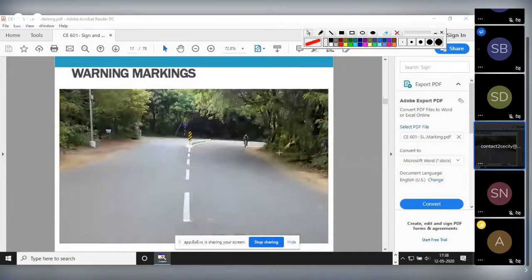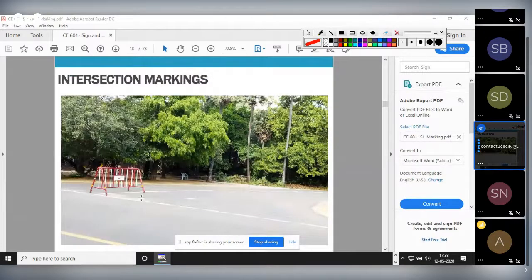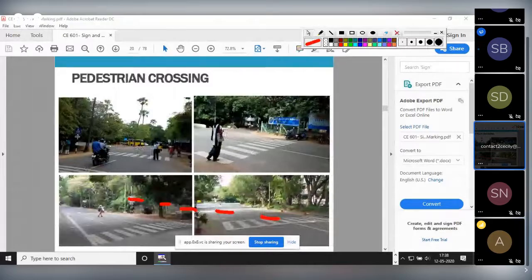See, like this, warning markings and all. Now intersection marking. As I said, these are the intersection markings. See here, these dash lines are there. These are the intersection markings. The other intersection markings are this. The road is connecting from that side.